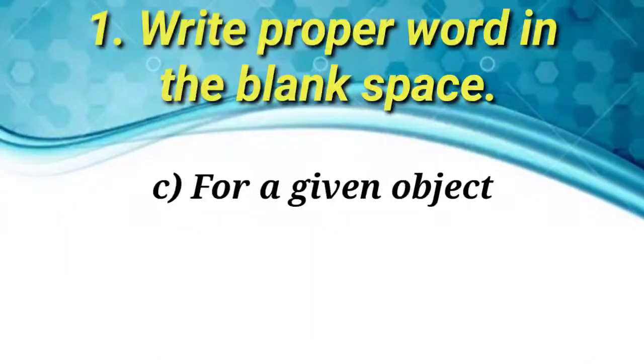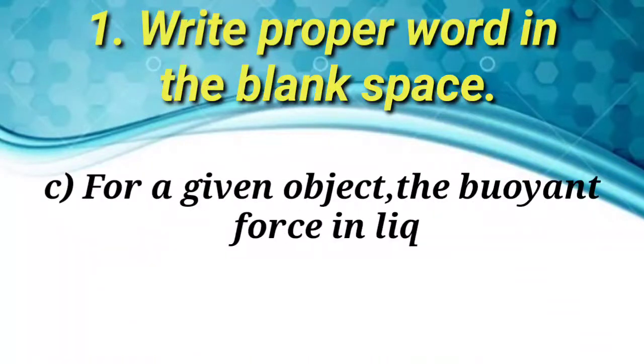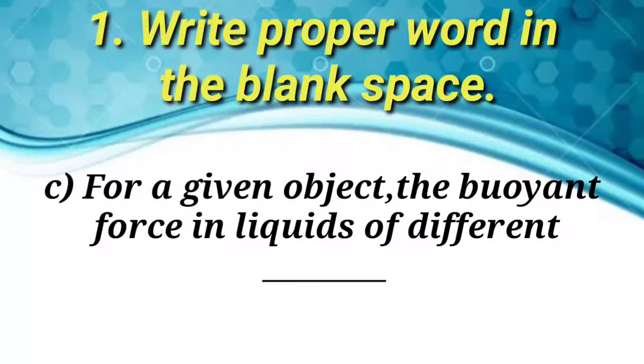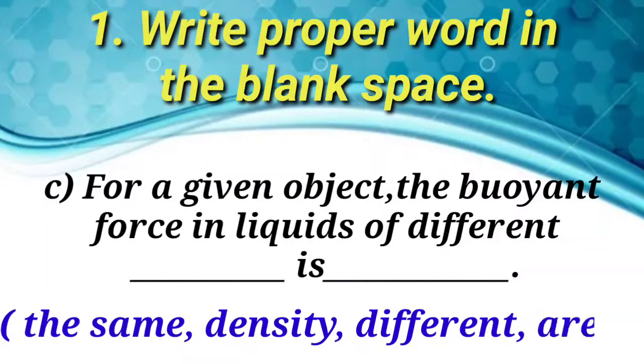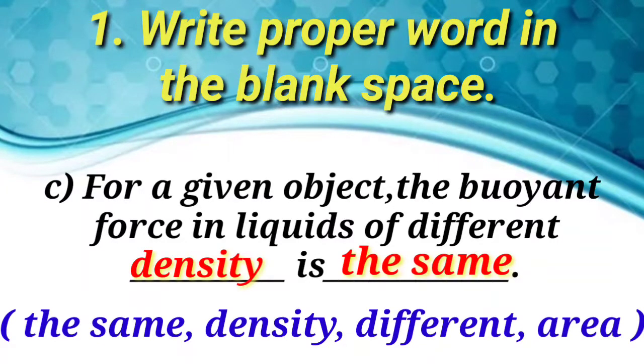C. For a given object, the buoyant force in liquids of different ____ is ____: the same, density, different, area. Answer. For a given object, the buoyant force in liquids of different density is the same.